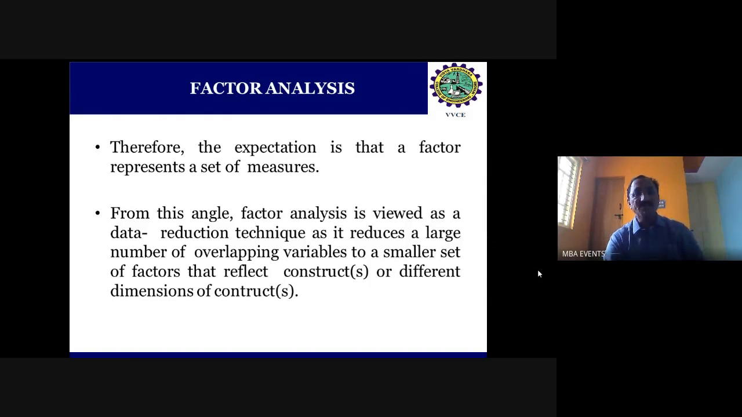From this angle, factor analysis is viewed as a data reduction technique. Why is it a data reduction technique? Because in the questionnaire I developed around 35 to 40 questions, and among them I tried to find out what commonalities or common factors exist. So we'll get at least 3 or 4 factors, which comprise the 30 questions. So almost it is a data reduction technique only.